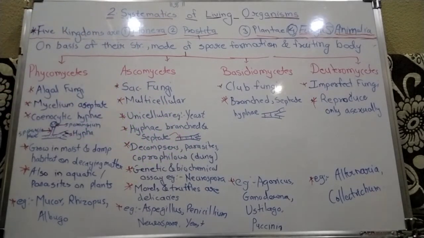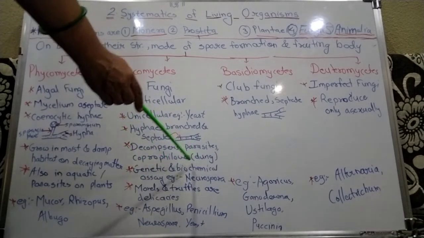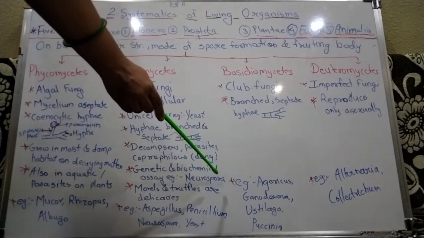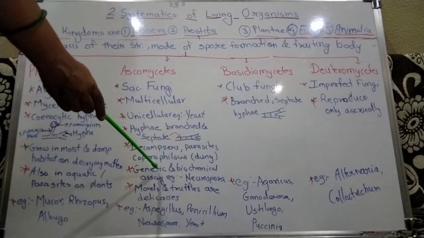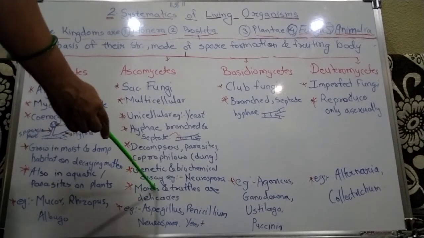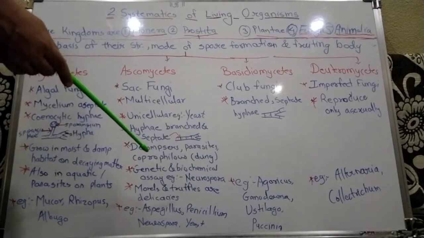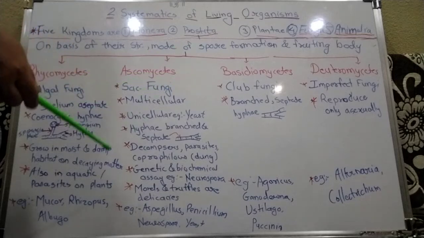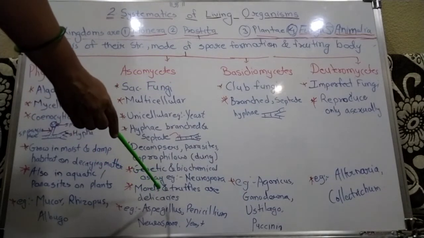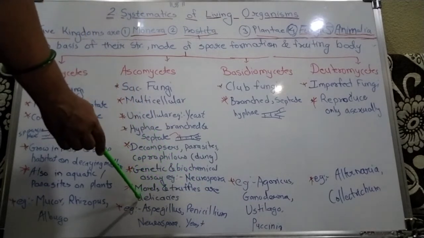Ascomycetes are also useful in genetic and biochemical assays. An example is Neurospora, which is used in genetic and biochemical assays. Then morels and truffles are consumed as delicacies. Delicacies means rare, delicious or expensive food items which are consumed.